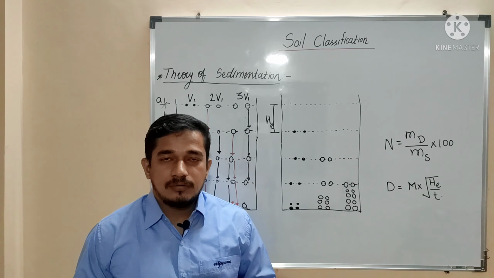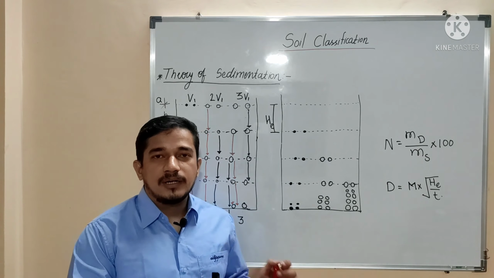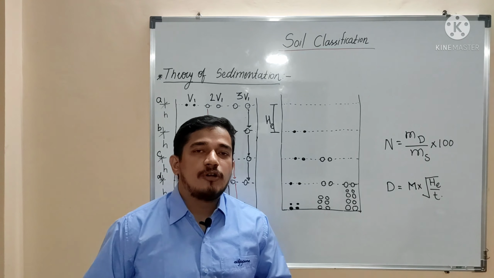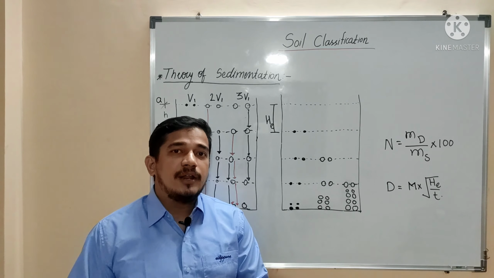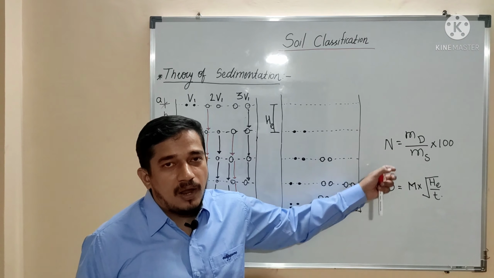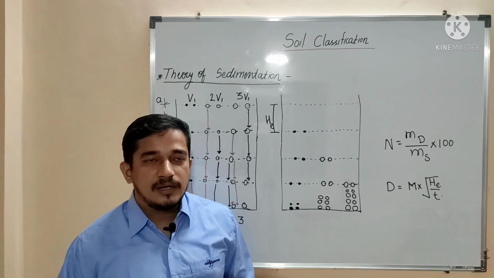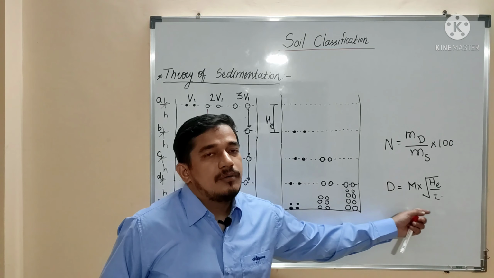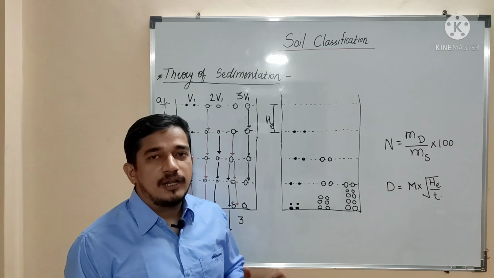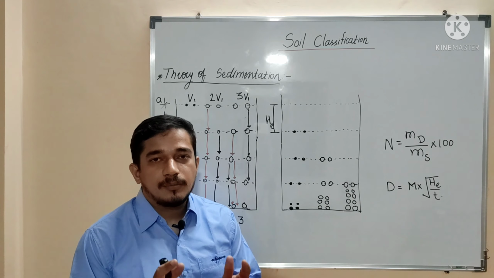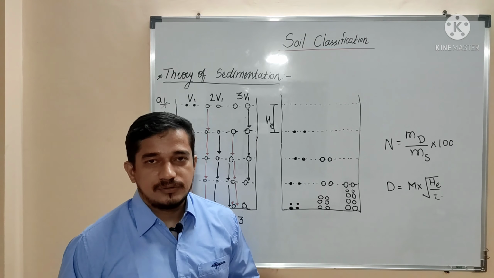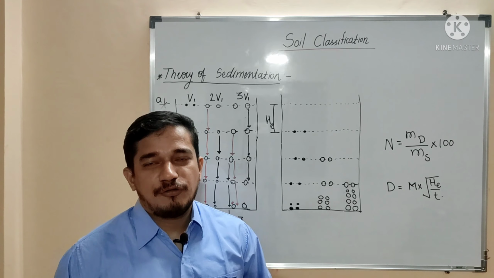Actually, we have a relation between the hydrometer reading and the percentage finer. Okay, so while performing the sedimentation analysis, depending on this hydrometer reading, we can find out this percentage finer, and depending on this hydrometer reading also, we can find out this particle size. Okay, so based on this, we have developed a hydrometer, that is nothing but an instrument that is used for sedimentation analysis. So that's all for today.